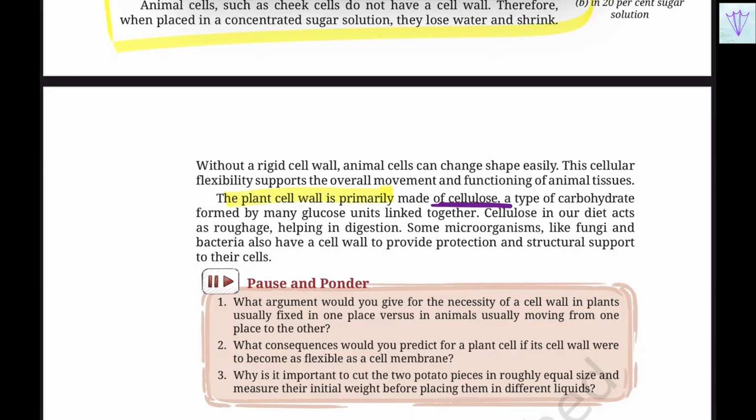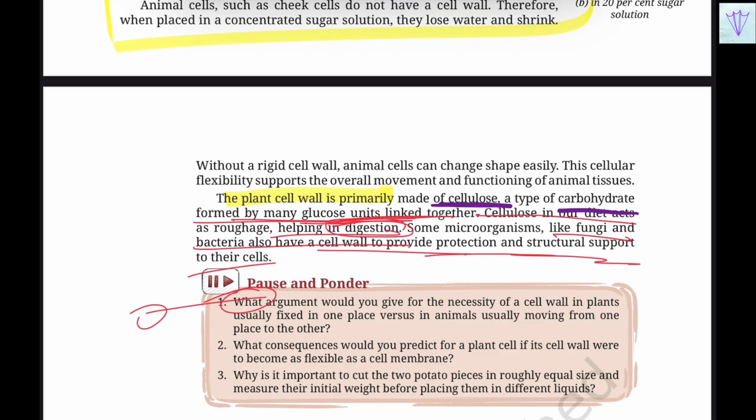It is very important to remember what is cellulose. It is a type of carbohydrate formed by many glucose units which are linked together. Cellulose in our diet acts as a roughage which helps in our digestion. Some microorganisms like fungi and bacteria also have the cell wall to provide protection and structural support to their cells.